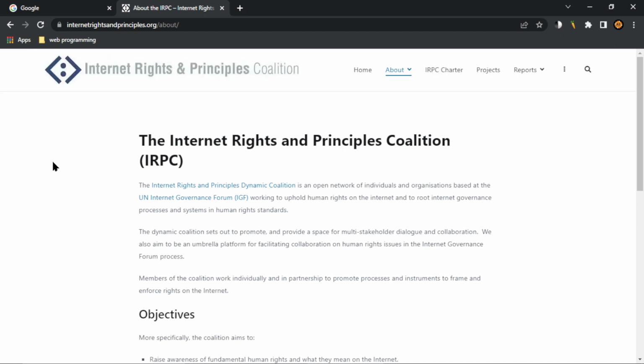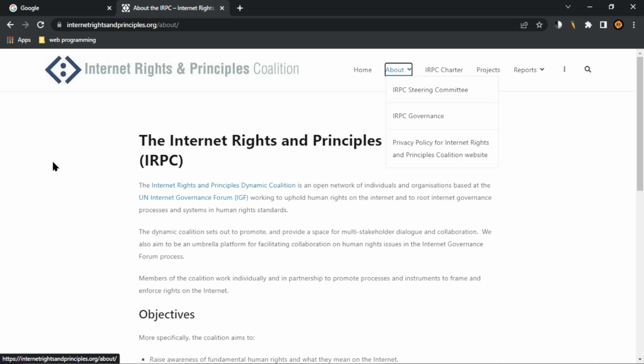Banner landmark, visited link. About page. Clickable banner landmark Internet Rights and Principles. Navigation landmark, list with 7 items. Home visited link. About visited link, current page. Oh, okay, this is fine also. Main landmark, the Internet Rights and Principles Coalition. IRC, the visited link organization. The Internet Rights and Principles Dynamic Coalition is an open network of individuals and organizations based at the UN Internet Governance Forum, working to uphold human rights on the internet, and the dynamic coalition's members work to frame and enforce rights on the internet.